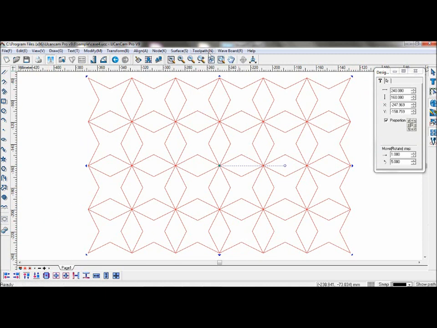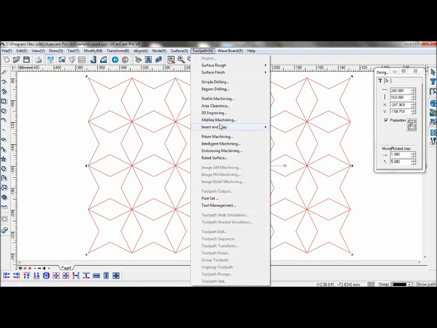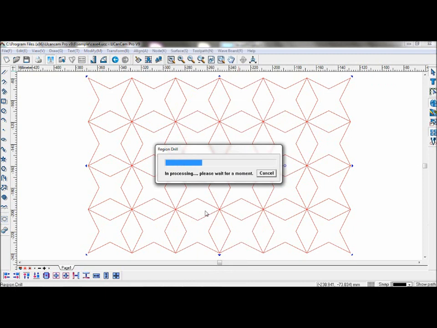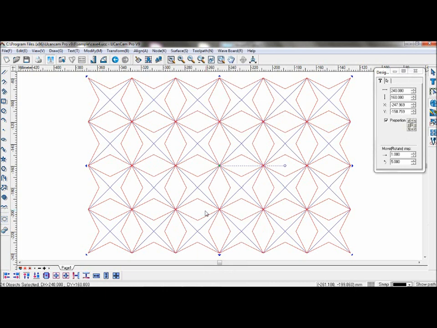Now select them, go to Toolpath, Midline Machining, and choose the same settings again. And you will see that it will now machine the inner parts of the drawing as well.